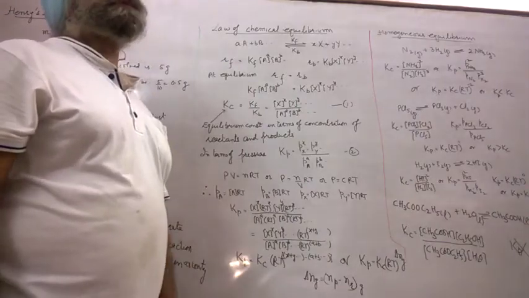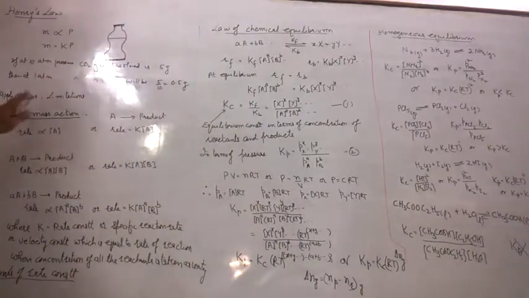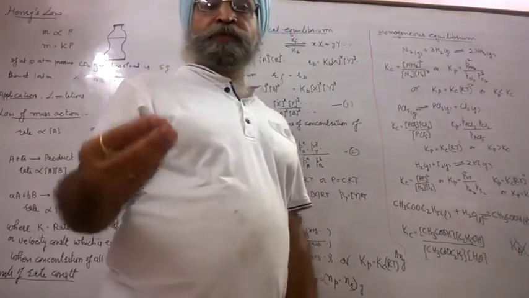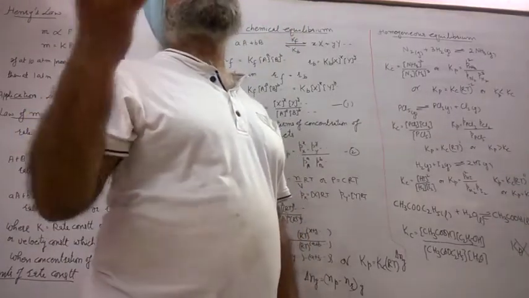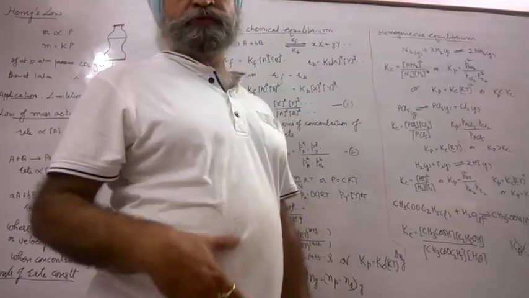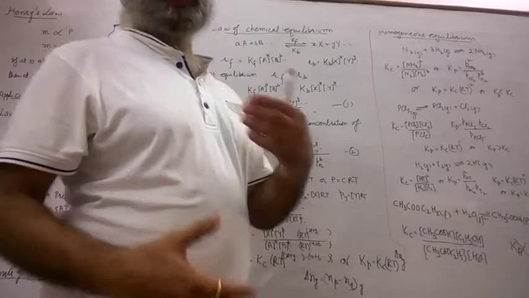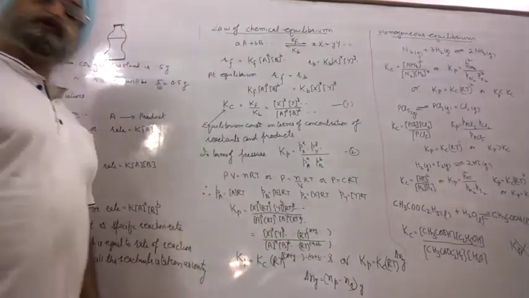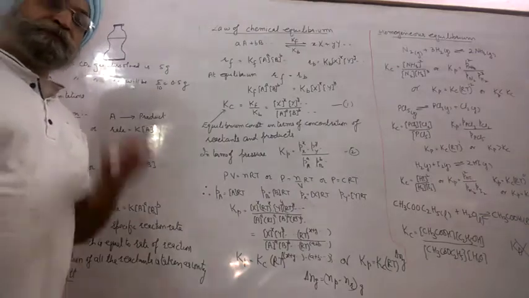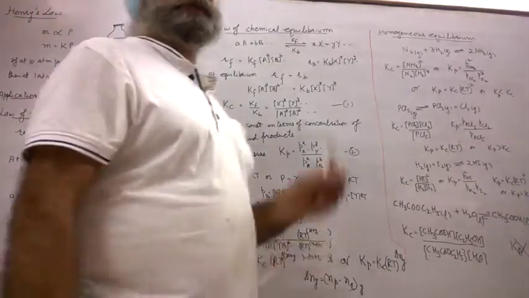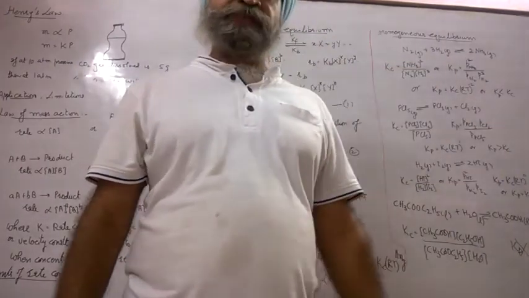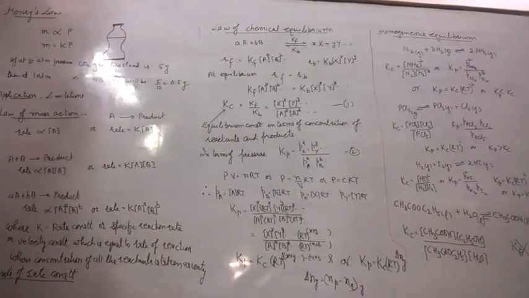And this law is not applicable if the gas reacts chemically with the liquid, like ammonia with water, where the gas dissolved is 555 times more than expected on the basis of Henry's law. Similarly, CO2 with water, the gas dissolved is much higher because of formation of carbonic acid. Oxygen with hemoglobin, the solubility is much higher than that expected on the basis of Henry's law. These are some limitations of this law.